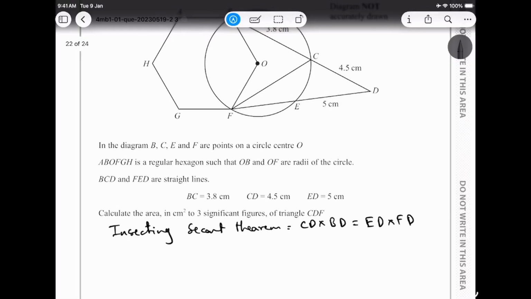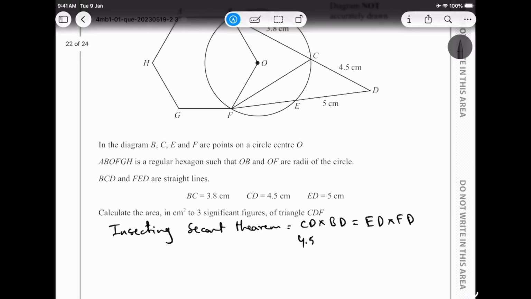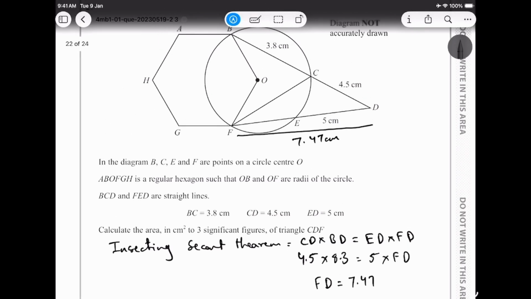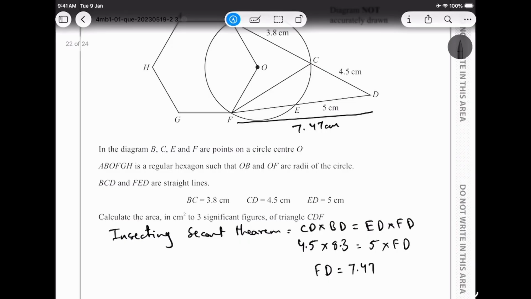We have the information, which is 4.5 times the total of 4.5 plus 3.8, which is 8.3, is equal to ED is 5, and we don't know the value of FD. We find the value of FD with this equation, which is 7.47 in this case. So I know this whole thing is 7.47 centimeters. Okay, now what's the next step?